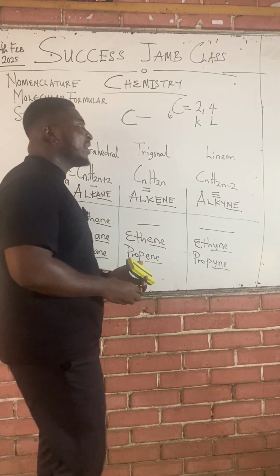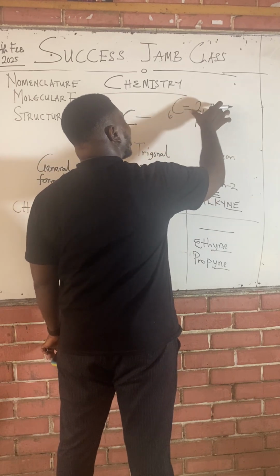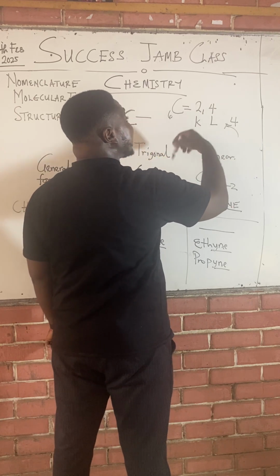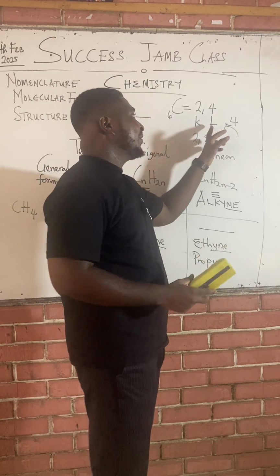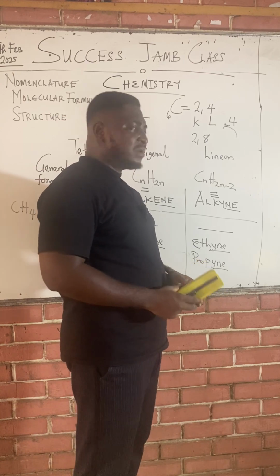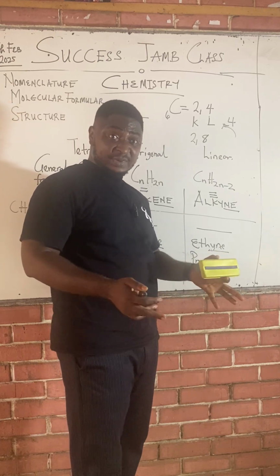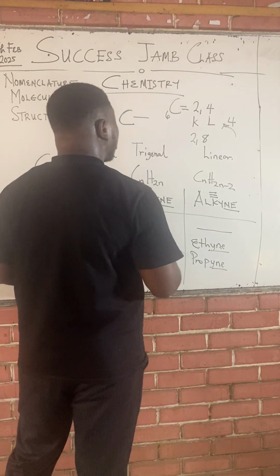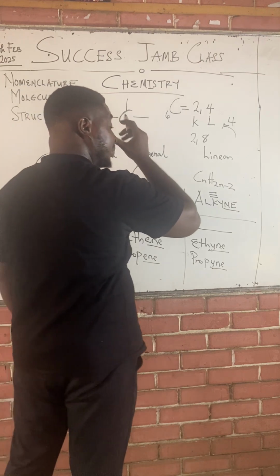So class, from our foundation in secondary school, I'd like you to recall that for carbon to attain an octet state, it requires 4 more electrons, because every element wants to attain an octet state of 2, 8. The L shell is not completely filled. The L shell requires 8 electrons for octet configuration, but currently it has only 4. So 4 more electrons are needed to ensure its complete octet configuration. Class, because carbon is always looking for 4 electrons, it will also show when it's trying to bond with anybody.